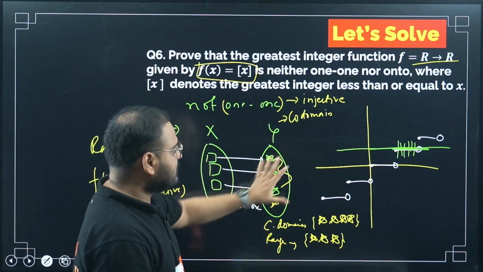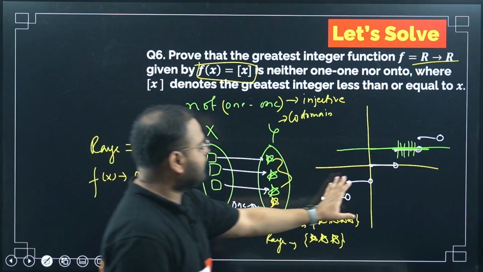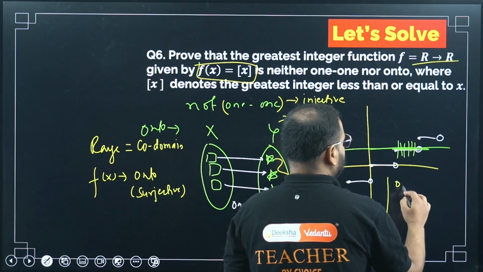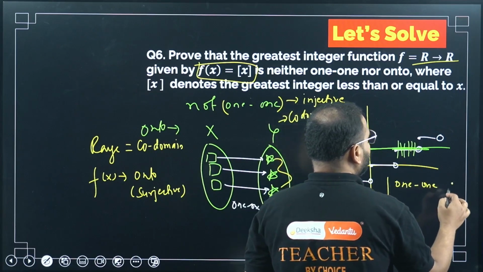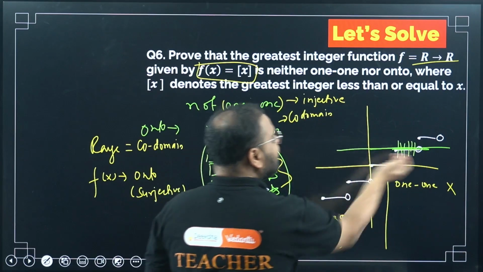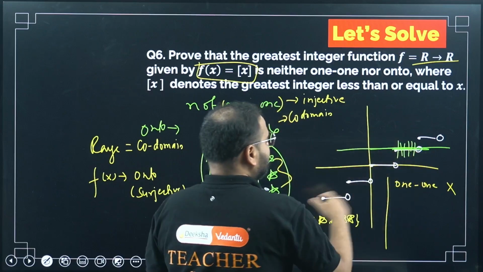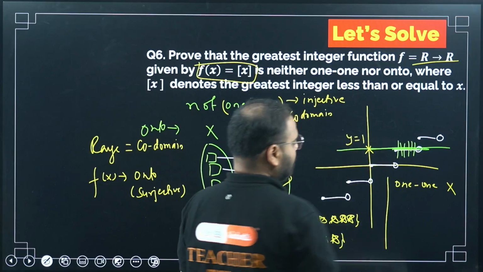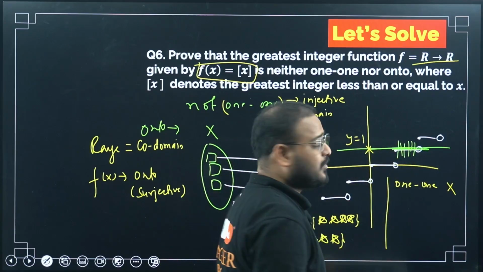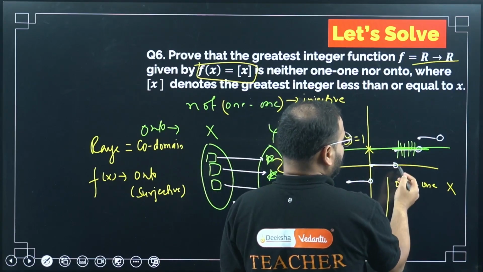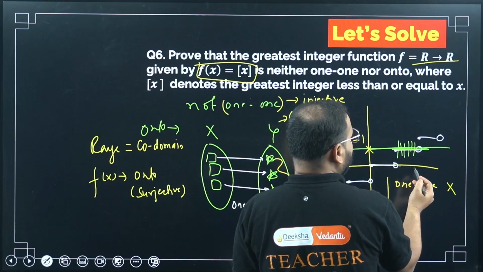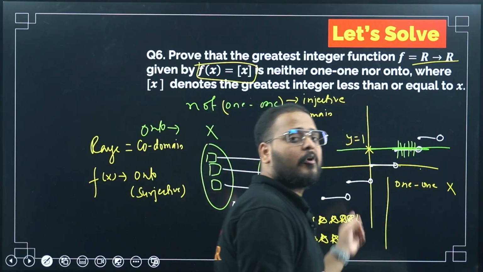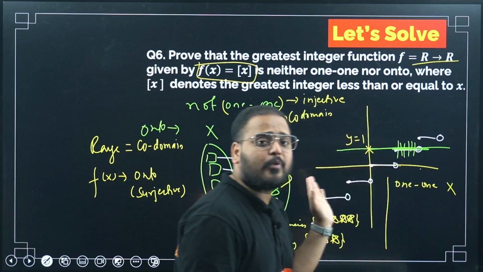So now, this is just the concept part. Look at the problem now. I proved it to be not one-one. Why? Because for one line, this is one value of y. Let's say y equals 1. For y equals 1, how many x's are there? Please check. I can write x as 1.1, 1.2, 1.3 till the value 2, and so many values, 1.111, 1.122.